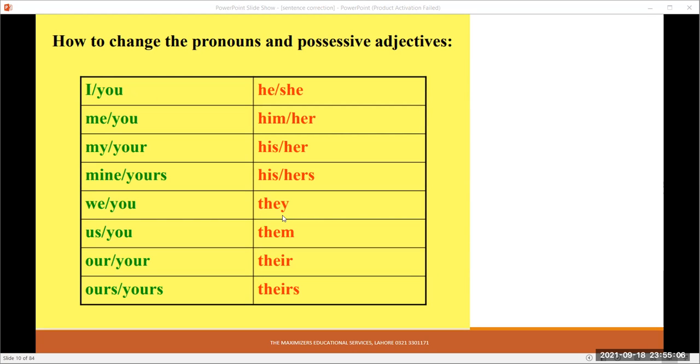Similarly, change of pronouns: I and you will change to he and she; me and you will change to him and her; my and your will change to his and her; mine and yours will change to his and hers; we and you will change to they; us and you will change to them; our and your will change to their; ours and yours will change to theirs.